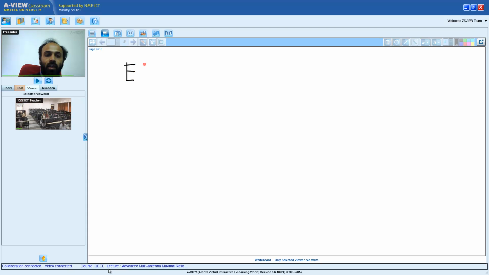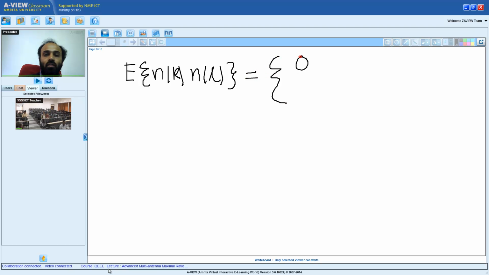That is, if I look at the time correlation between the noise samples, nk into nl, this is equal to 0 if k not equals l, and this is equal to sigma square if k equals l.